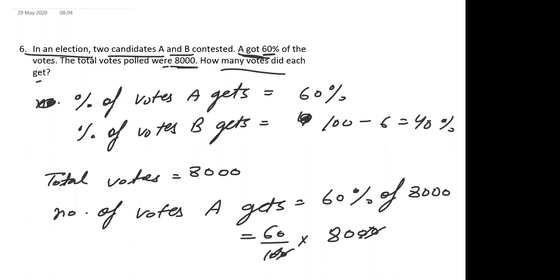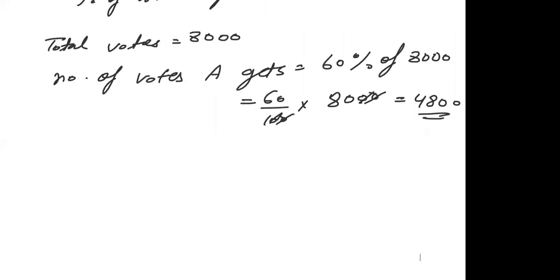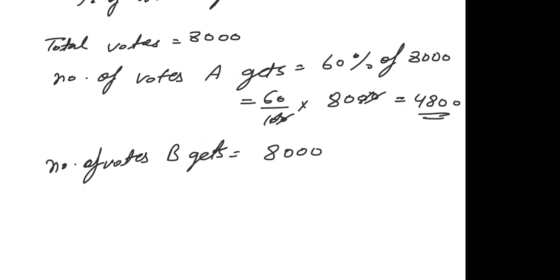So 4,800 votes. Clear? So A gets 4,800 votes. So the number of votes B gets is equal to total votes 8,000, out of which 4,800 votes A gets. So B will get 8,000 minus 4,800.